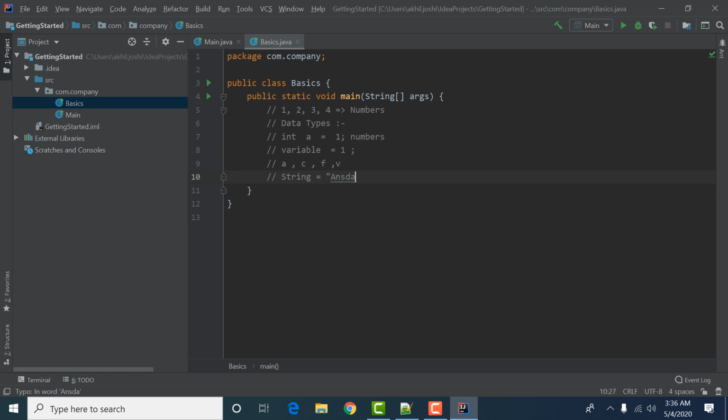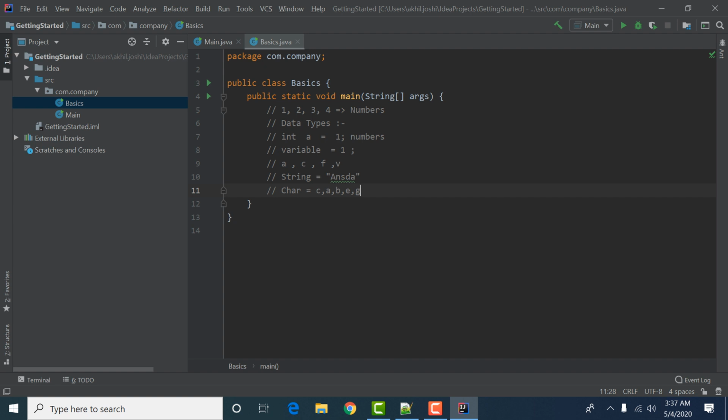And we have this thing called character. As we know, these are all our characters: a, b, c, d, e, f, g. Some characters. So we have 4 to 5 types of data types in Java that we are covering.